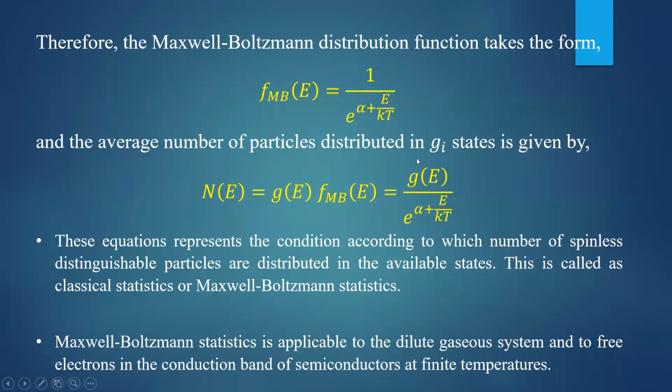And the average number of particles distributed in the gi number of states is given by N of E equal to G of E into FMB of E. That is G of E divided by e to the power alpha plus E by kT. So this is how you can derive the expression for the Maxwell-Boltzmann statistics or classical statistics.